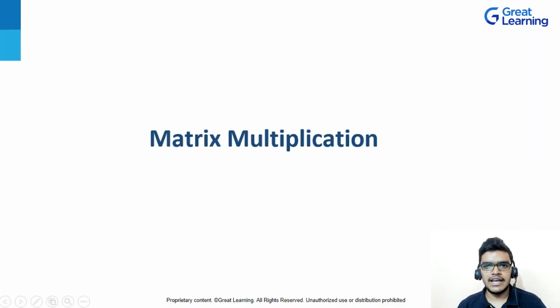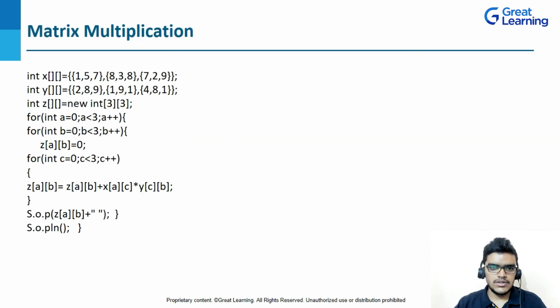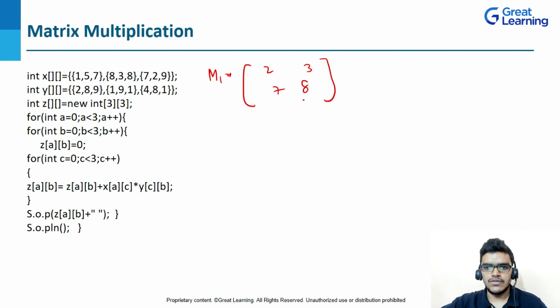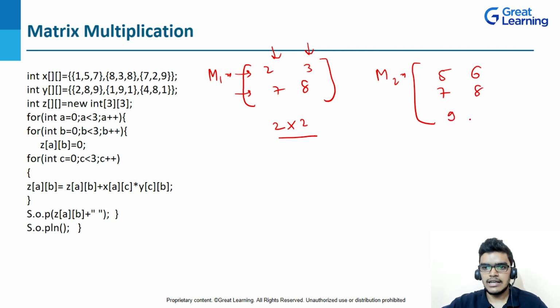The next program that we are having is matrix multiplication. Before coming to the logic, when can you multiply two matrices? Let's suppose this is matrix M1 and I'm writing here 2 3 7 8. If you see, we are having two rows and two columns, so it's a 2 cross 2 matrix, right? And I'm writing one more matrix as M2, and here I'm writing 5 6 7 8 9 and 10. Here you will see I'm having three rows and two columns, so I can write here 3 cross 2, right?